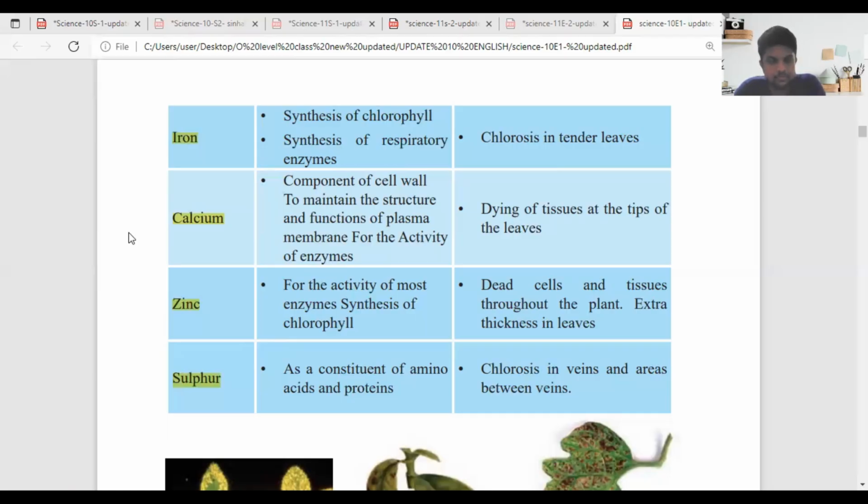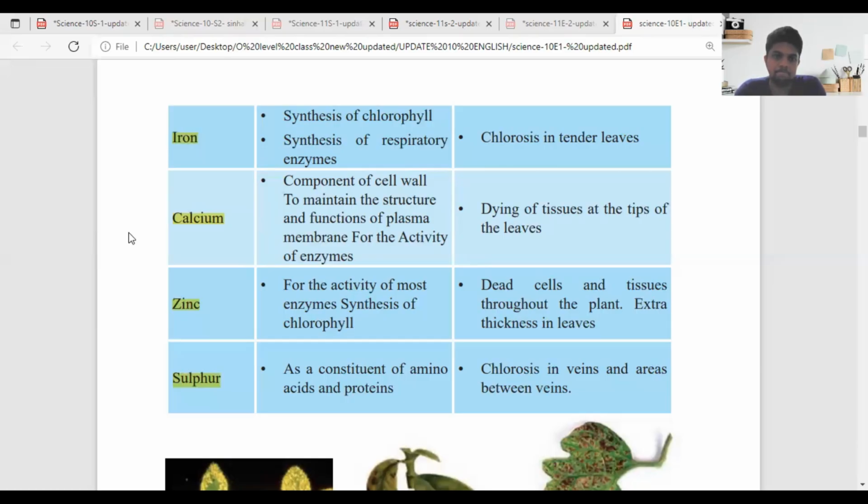Fourth one is iron: synthesis of chlorophyll, synthesis of respiratory enzymes, chlorosis in tender leaves. Fifth one is calcium: component of cell wall, to maintain the structure and functions of the plasma membrane, for the activity of enzymes, dying of tissues at the tips of the leaves.